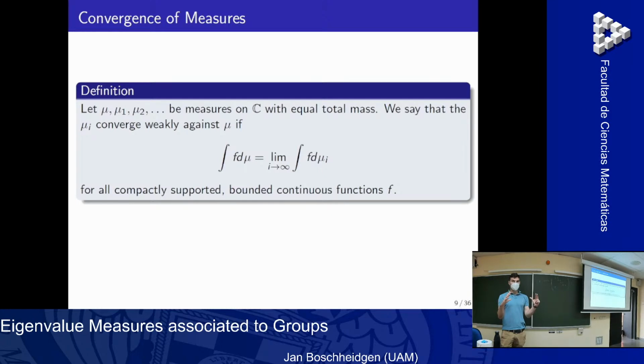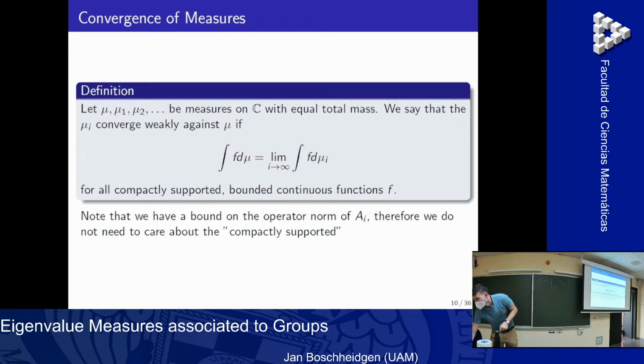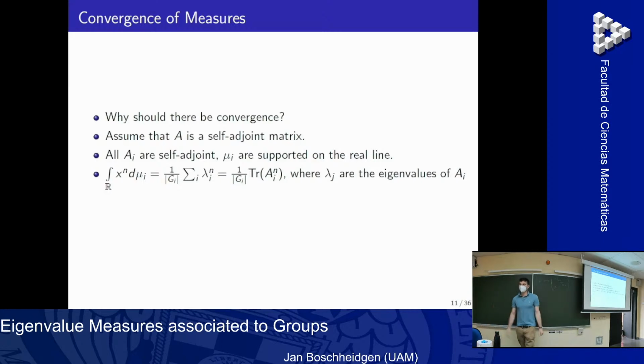All these matrices A_i come from some limit, come from our original matrix, and that gives us a bound on the operator norm of all the matrices A_i. And so we already know that all these eigenvalues are in some disk around the origin. But now, why should there be convergence? I mean, we saw that they somehow all line up. So there is some convergence. I want to explain where that comes from.